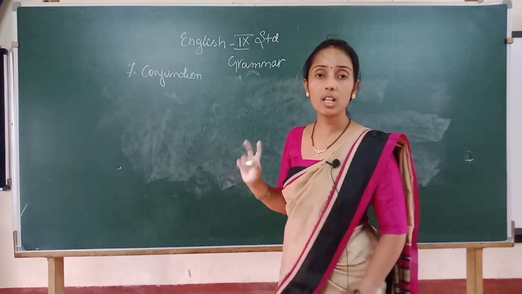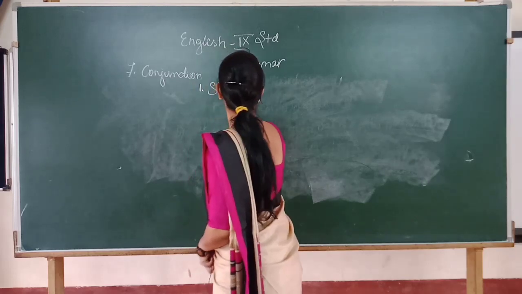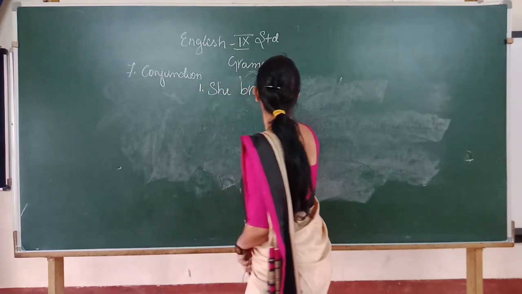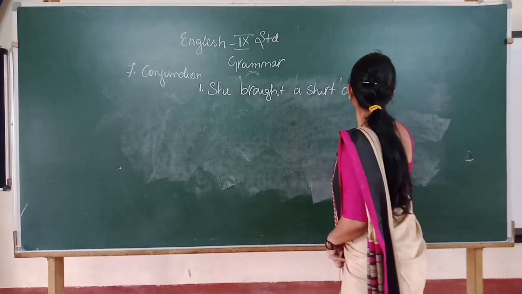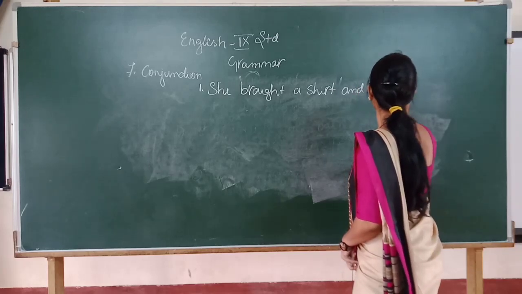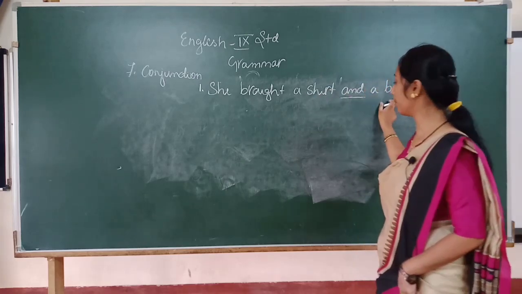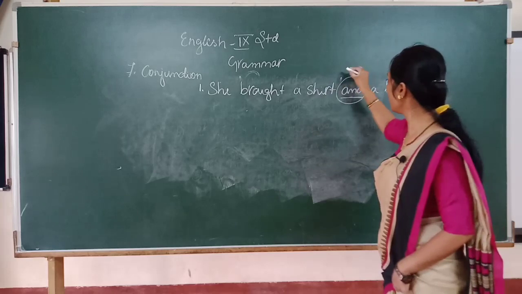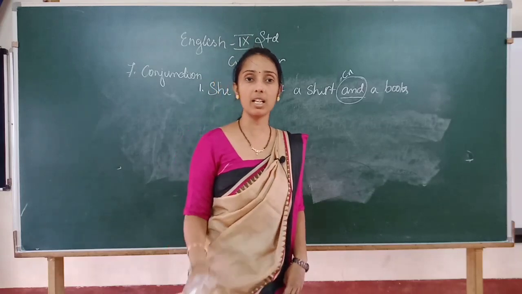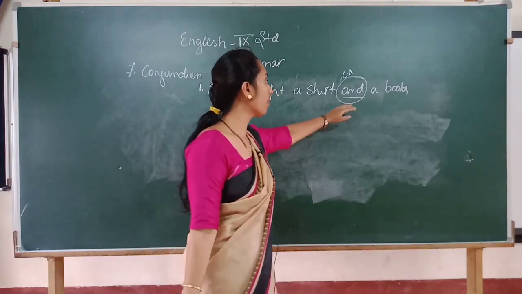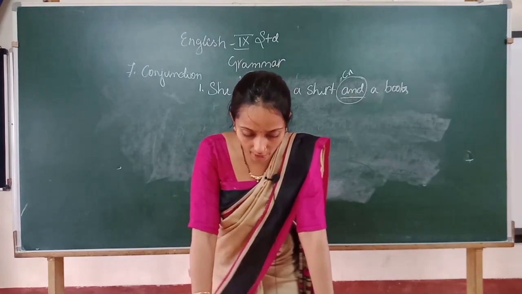A conjunction joins two words together. Here, and joins the two words, shirt and book, linked by the word and. This is a conjunction. Clear? So what is the main function of the conjunction? It joins two words with the help of words like and.